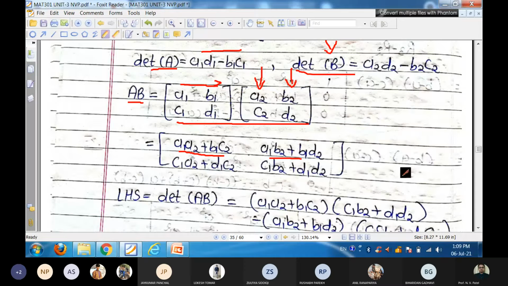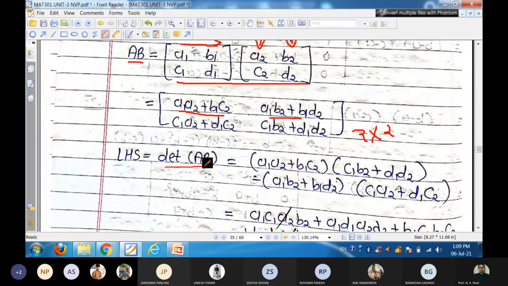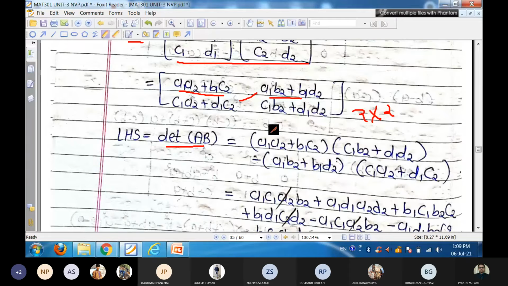Now this is our 2 cross 2 matrix, so let's find its determinant because it is square. So determinant of AB, that is LHS. For a 2 cross 2 matrix, it is cross product multiplication. So A1 A2 plus B1 C2 product with C1 B2 plus D1 D2, minus A1 B2 plus B1 D2 into C1 A2 plus D1 C2. That is a product, and this simple product is done like this.